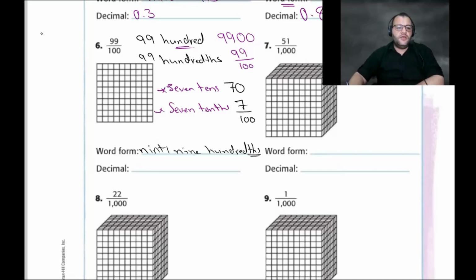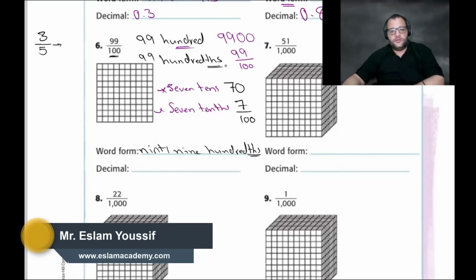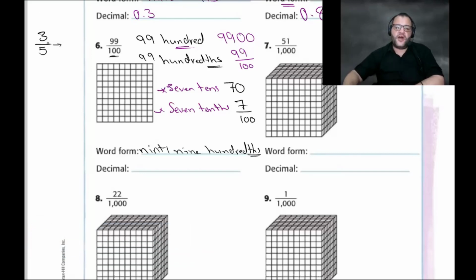If you need to write 3 over 5 in word form, how can you write this one? Again, if you need to write any number at the denominator, just add THS to the denominator only to represent this number. That's in grade 4, but we need to revise it. How can I write 3 over 5 in word form? So it would be 3 fifths. How can I write 4 over 6?